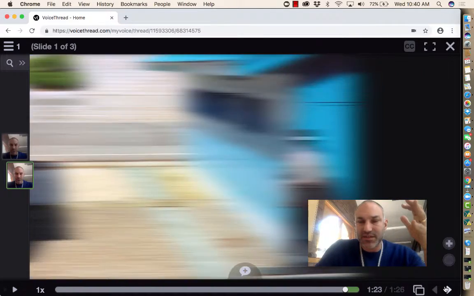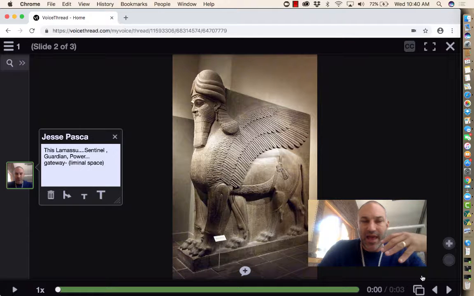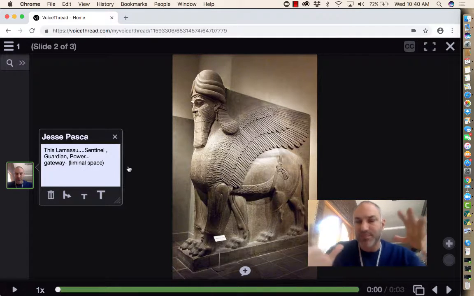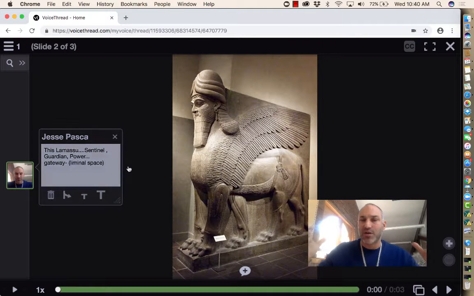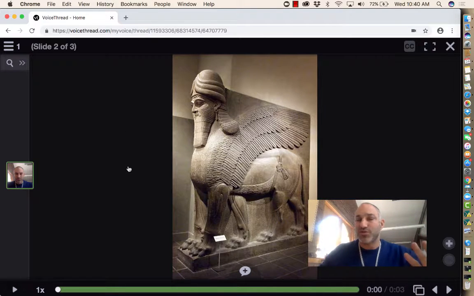That might connect, right, to looking at this Lamassu, which is liminal space, perhaps. This idea of power that's letting you know that when you enter Sargon II's domain, it's regal, it's powerful, and you're aware of that. And so that's just one way of looking at it.